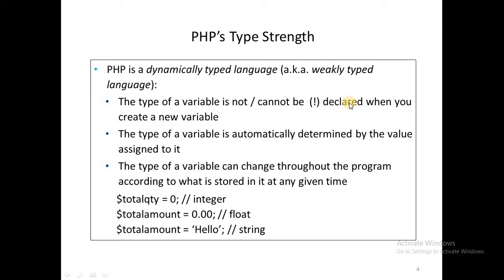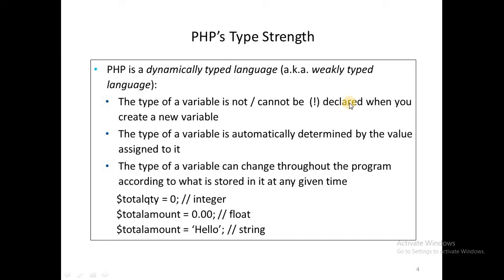If I assign any kind of string to the variable, automatically that variable will be a string. So what I am trying to tell you is, in PHP, we need not mention the data type explicitly. The type of a variable directly depends on the value assigned to the variable.